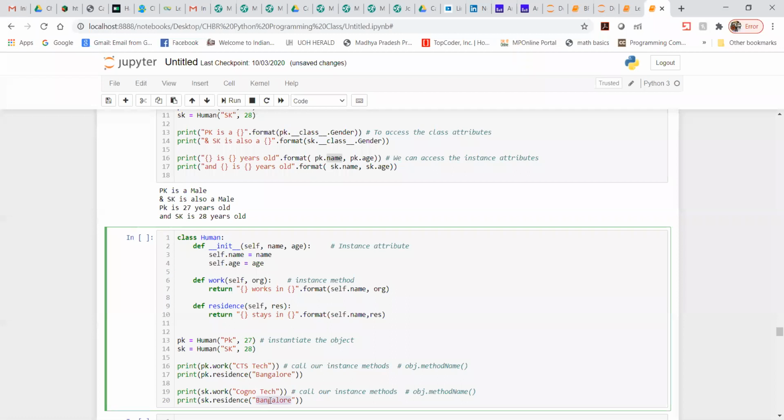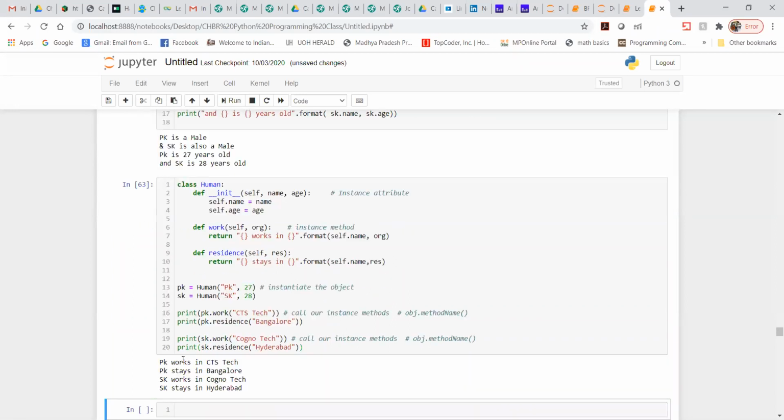And instead of this, Hyderabad. Now, guys, are you getting my point or not? Now let me run this. What exactly is the output we are going to get? You can see here we are getting PK works in CTS tech, and here PK stays in Bangalore. Are you getting my point or not?